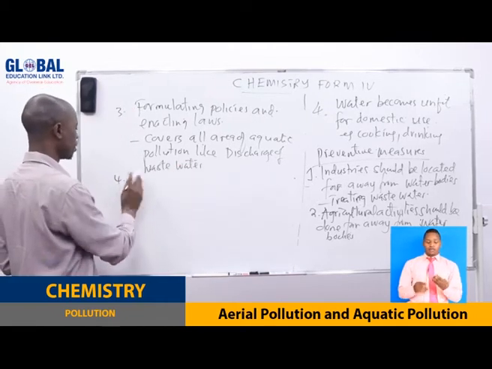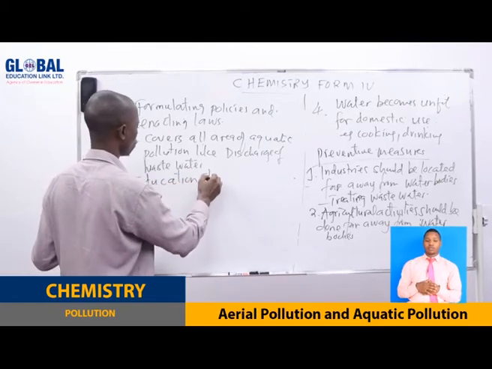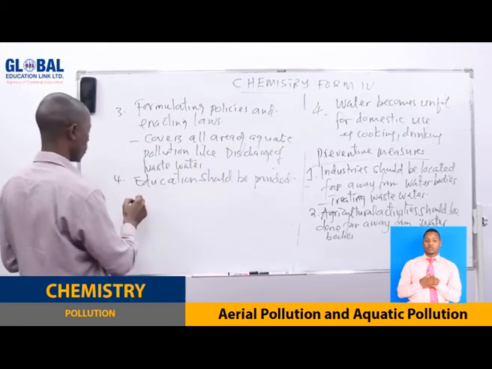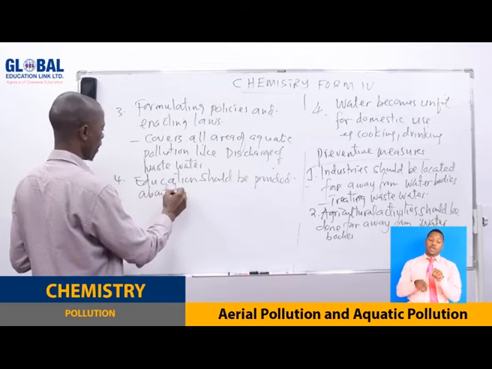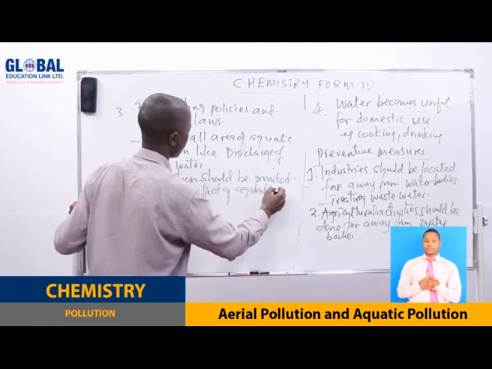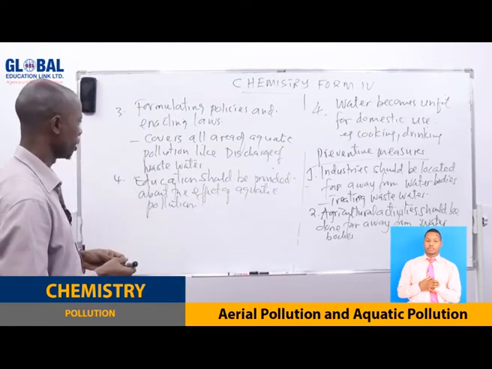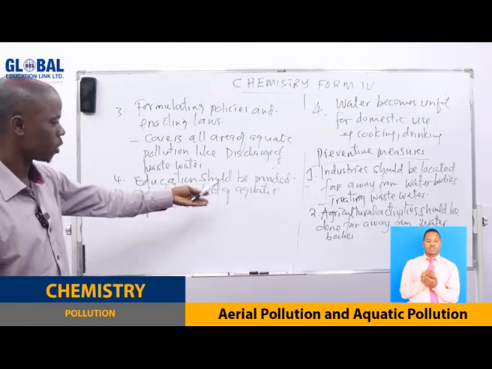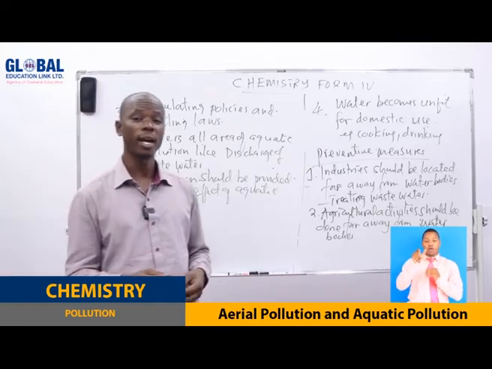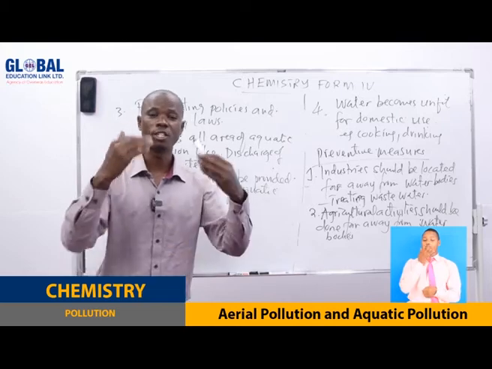But also public education. Education should be provided about the effect of aquatic pollution. It is very important, because the people will be aware that they're destroying water bodies, they're destroying their life.